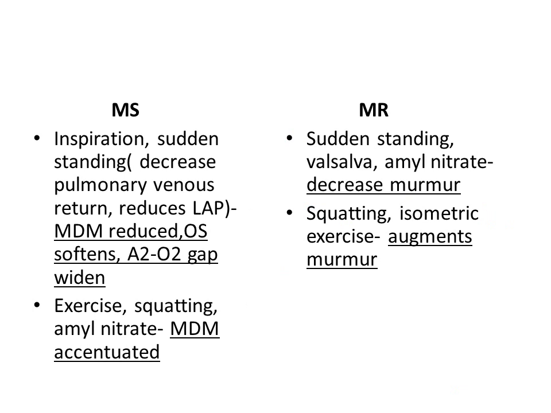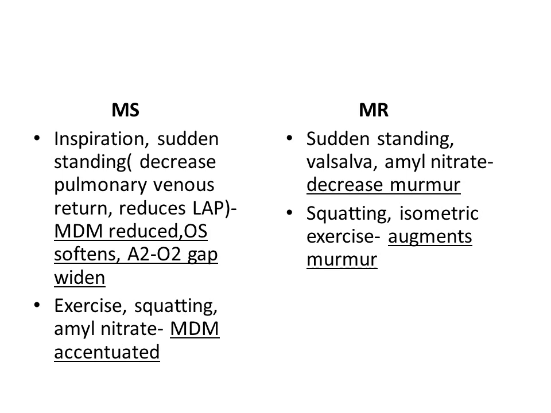This is a table showing the effect of different maneuvers on some of the common valvular diseases. In mitral stenosis, inspiration and sudden standing, which decrease the pulmonary venous return, which in turn reduces the left atrial pressure, reduce the mid-diastolic murmur, the opening snap softens, and the A2 and the opening snap gap widens. Exercise, squatting and amyl nitrate accentuate the mid-diastolic murmur of MS.